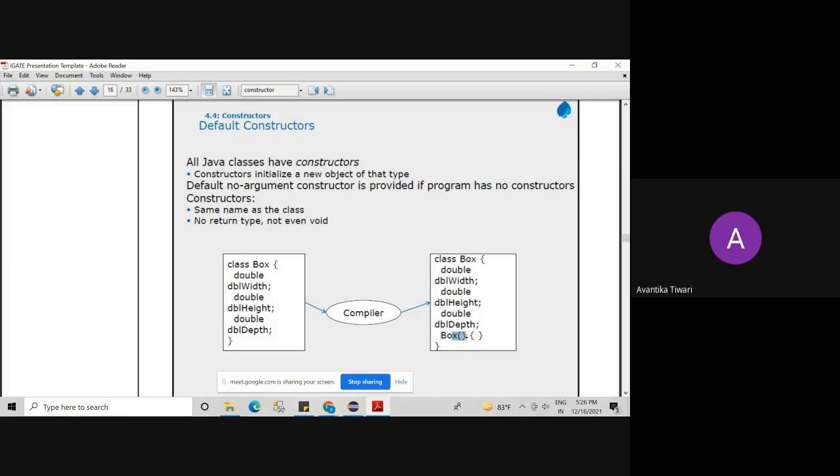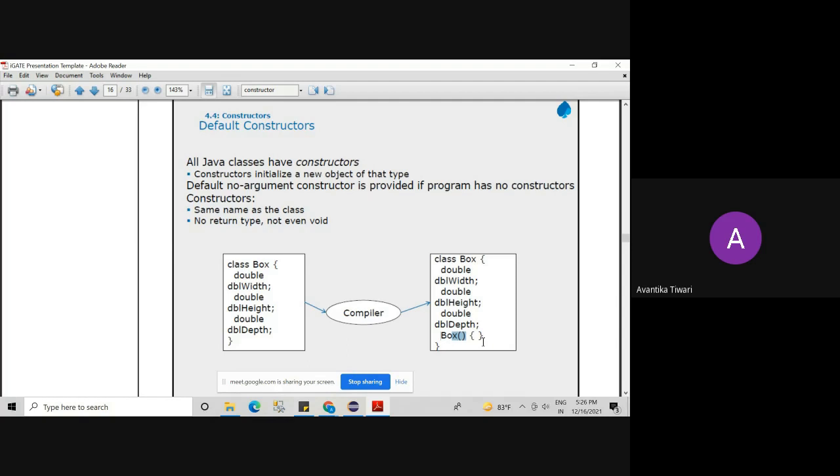Compiler is a very good person. It always takes care of you. So you forgot to create a constructor here, and the compiler created it for you. The point here is, even if the programmer forgets to specify the constructor, the compiler never forgets it. Am I clear to everyone? The moment any class is created, along with the class, a constructor is also created by the compiler.